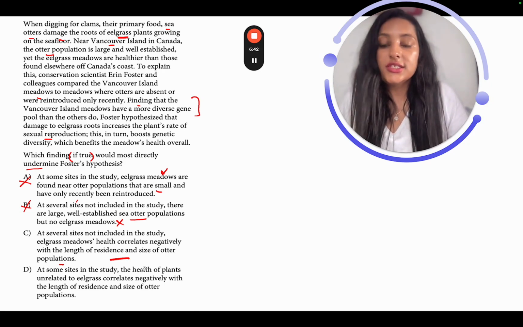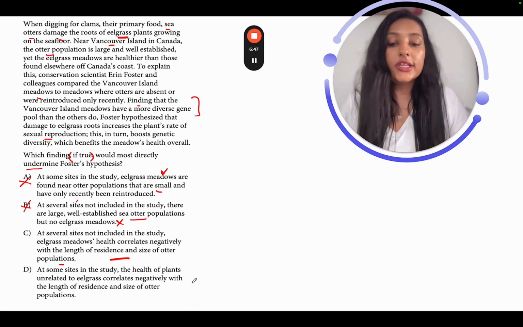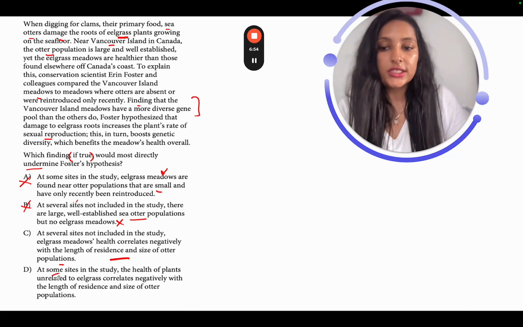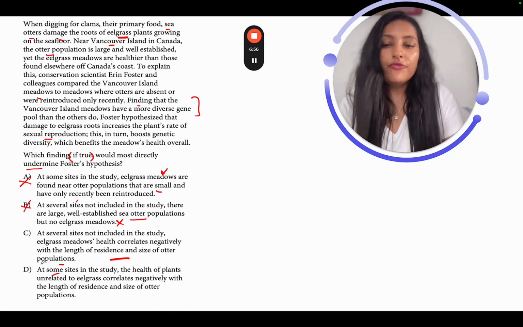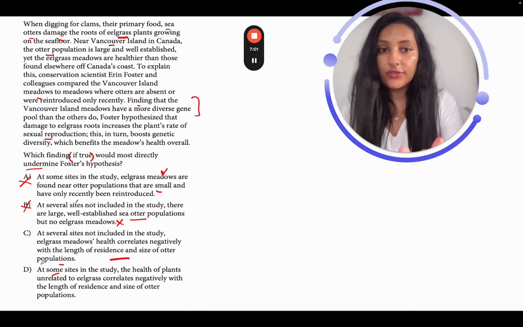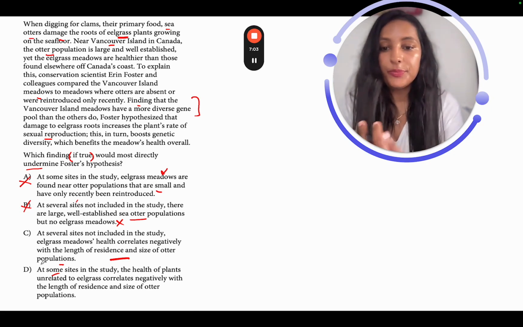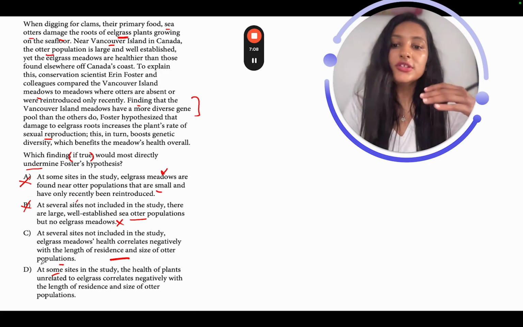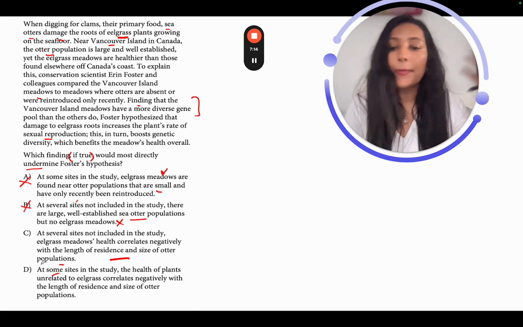At some sites in the study, the health of plants unrelated to eelgrass correlates negatively with the length of residence and size of otter populations. Now, first of all, this is talking about some sites in the study. Few sites probably won't have a lot of significance over here, but let's see what it's saying. The health of plants unrelated to eelgrass. Now they're talking about some other plants, right? The health of plants unrelated to eelgrass correlates negatively. Now, what is happening with these other plants?